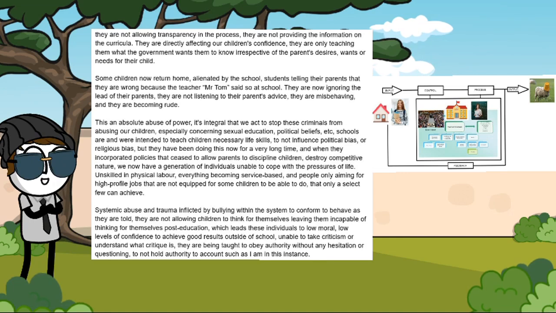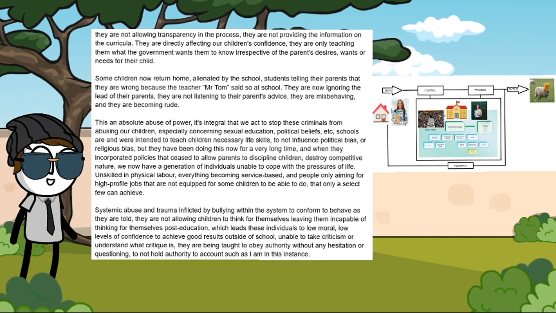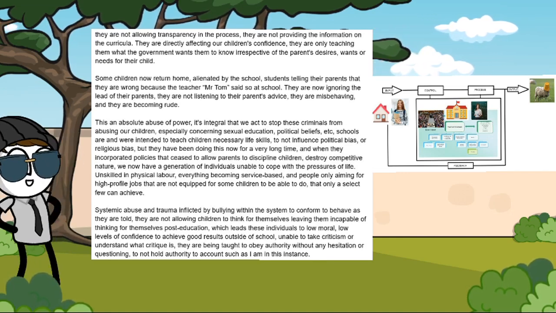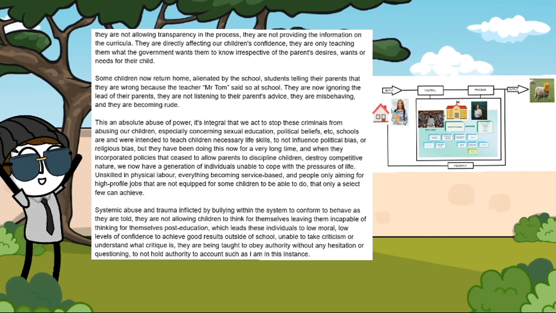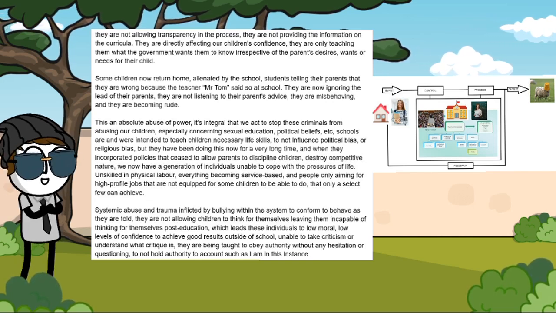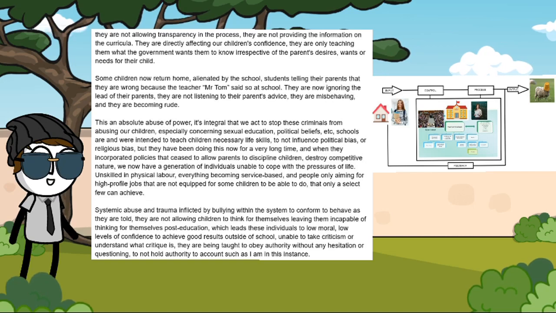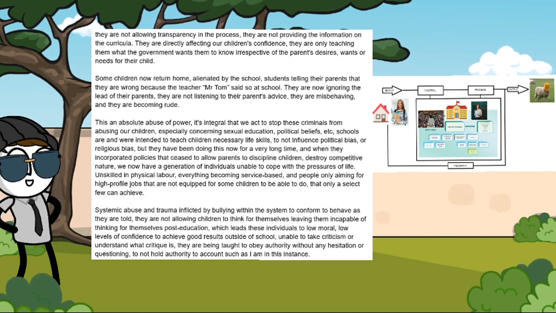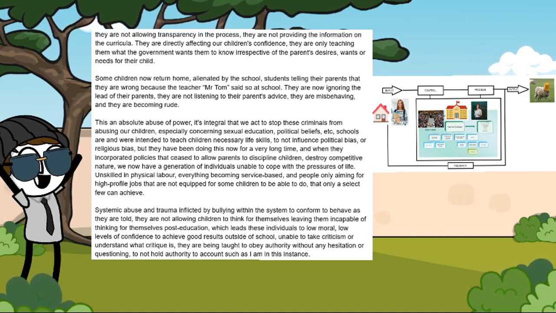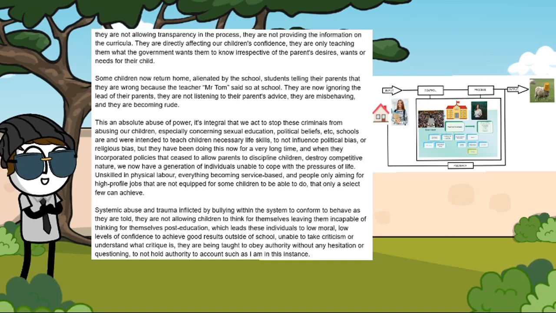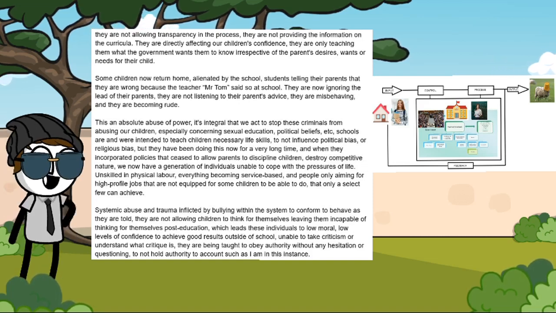They are directly affecting our children's confidence. They are only teaching them what the government wants them to know, irrespective of the parents' desires, wants or needs for their children. Some children now return home alienated by school, telling their parents that they are wrong because the teacher, Mr. Tom, said so at school. They are now ignoring the lead of their parents. They are not listening to their parents' advice. They are misbehaving and they are becoming rude. This is an absolute abuse of power.